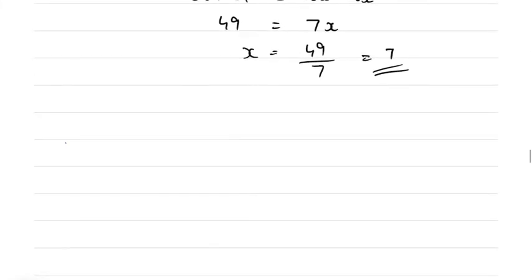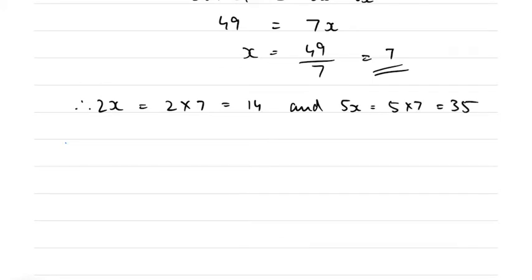But the numbers are 2x and 5x. If x is equal to 7, then 2x is equal to 2 into 7, which is 14, and 5x is equal to 5 into 7, which is 35. So therefore the numbers are 14 and 35.